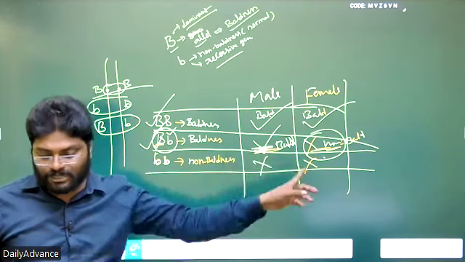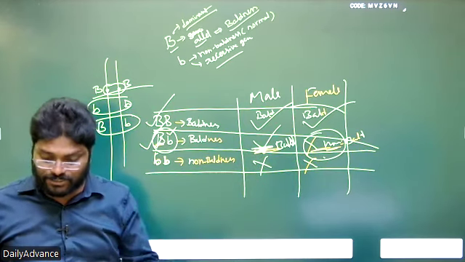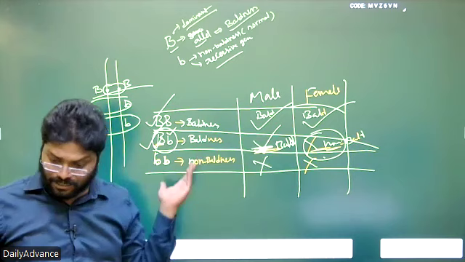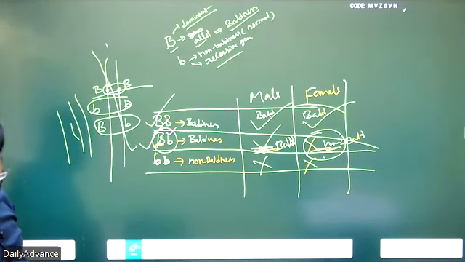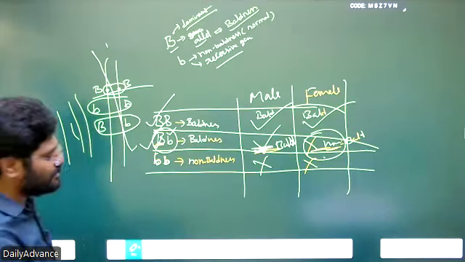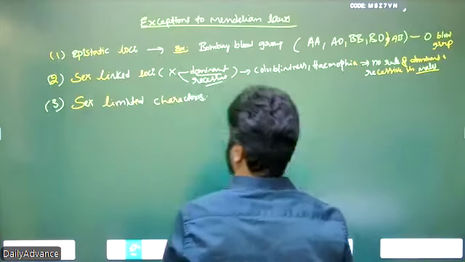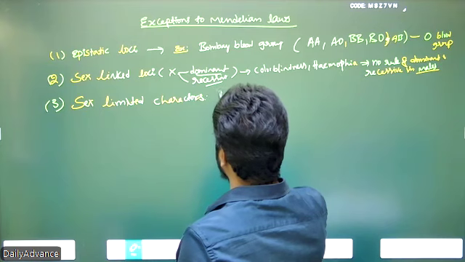Okay, here also the law of dominance and recessive, the expression of the trait is modified because of the female hormone. So in this case also, the law of dominance and recessive failed in the female case. That's why it is called sex limited character, that is baldness.